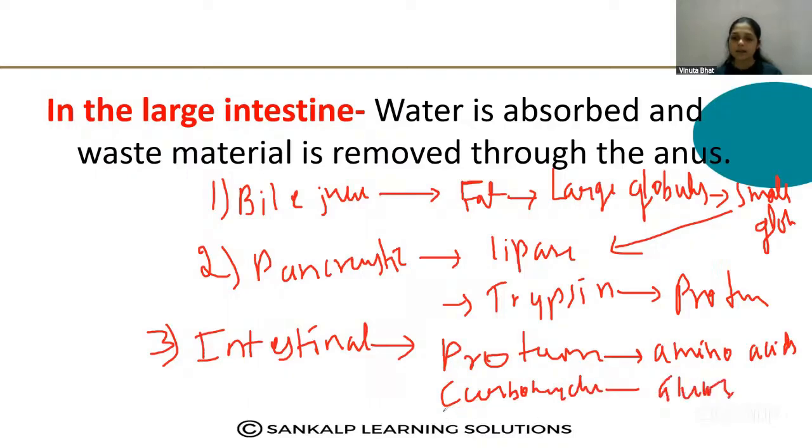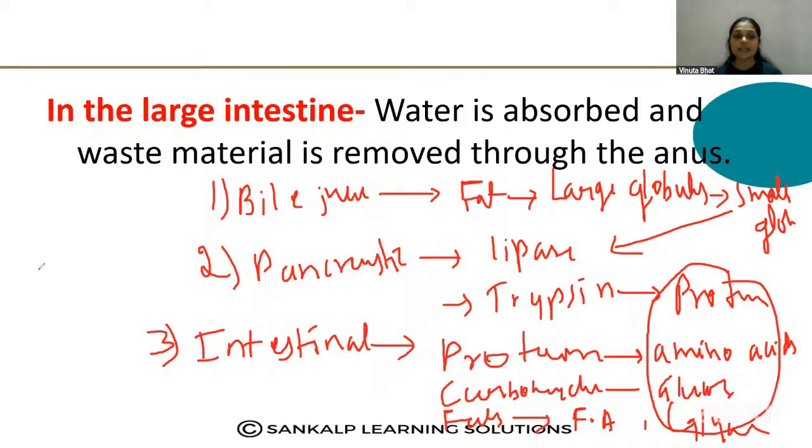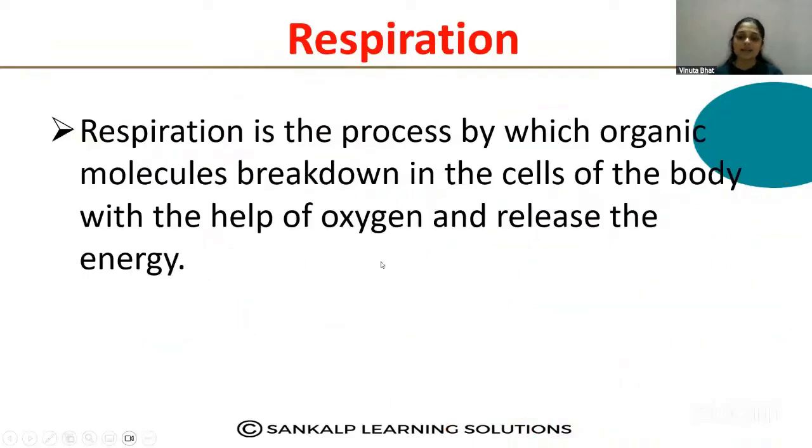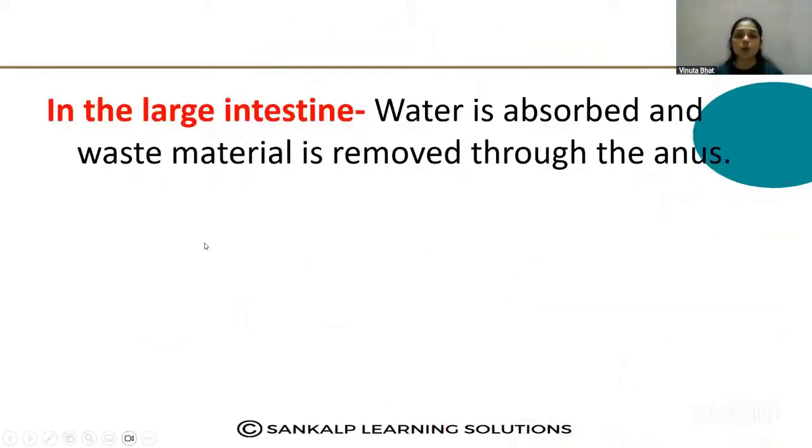Then the fats into fatty acid and glycerol. So these all are the simpler form of the nutrients that is absorbed by the walls of the intestine.